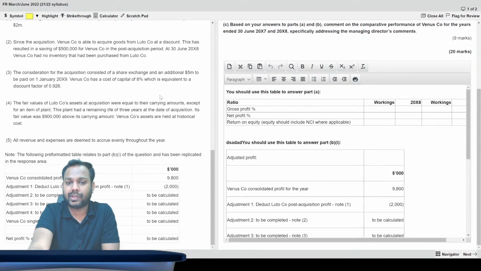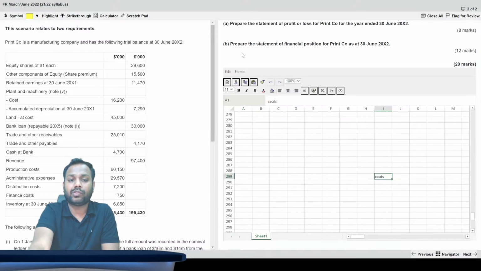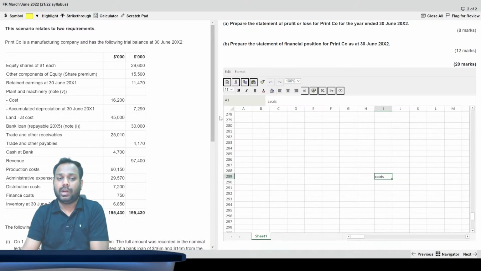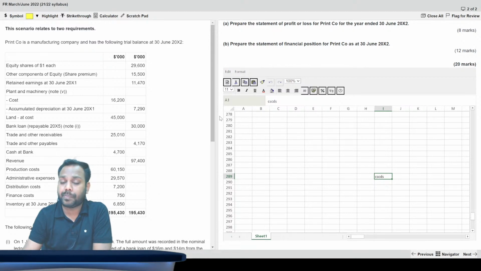This question we will be discussing tomorrow. Okay, I will be solving this question today. This question pertains to single entity.